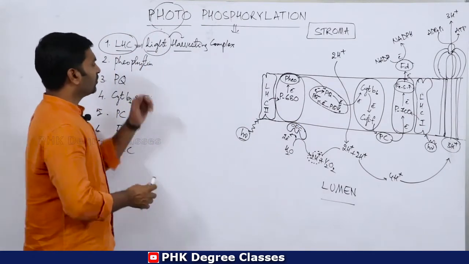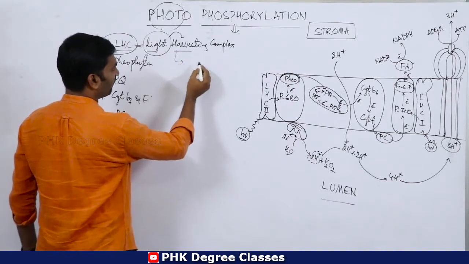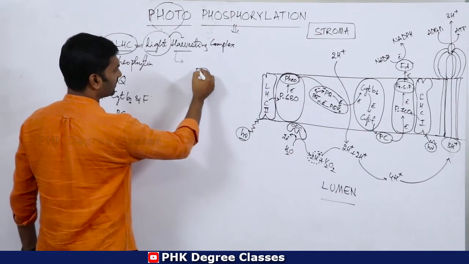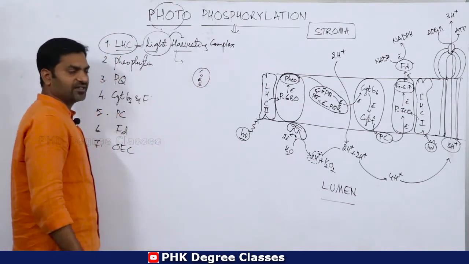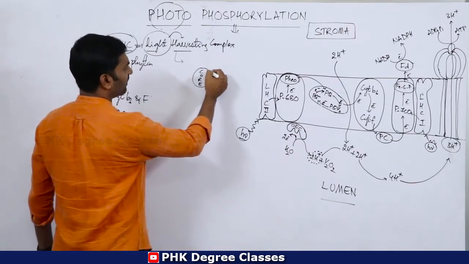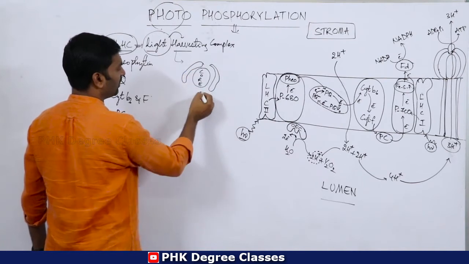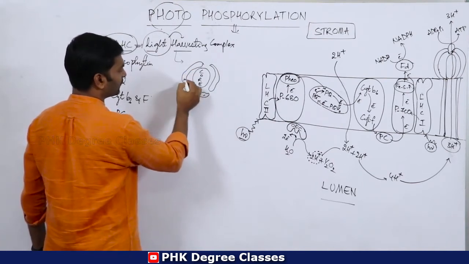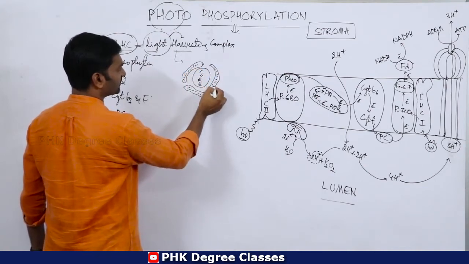Now this LHC is composed of two different parts. This is the core part of LHC, followed by 1, 2 and 3, so 3 polypeptide chains. These 3 are the polypeptide chains.